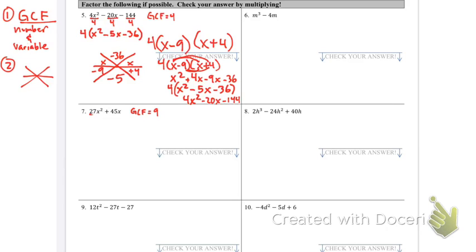Okay, so I'm going to divide this by 9, this by 9. All right, so we check for the number GCF. Now let's check for a variable. Do both of these guys have the same variable? And the answer is yes. When they all have the same variable, we pick the lowest powered one. So not x squared, but x to the first is the lowest power. So my GCF has to have an x with it.